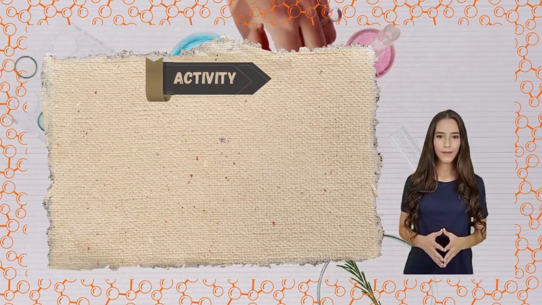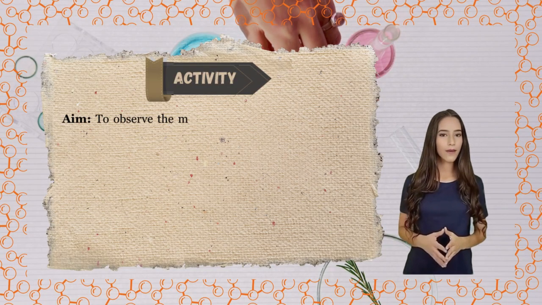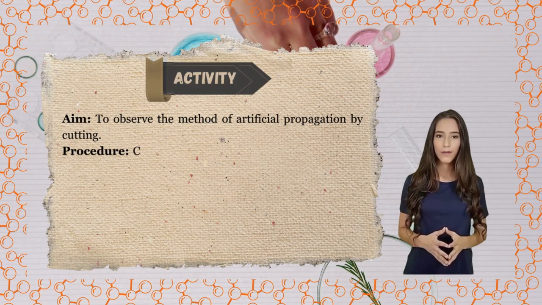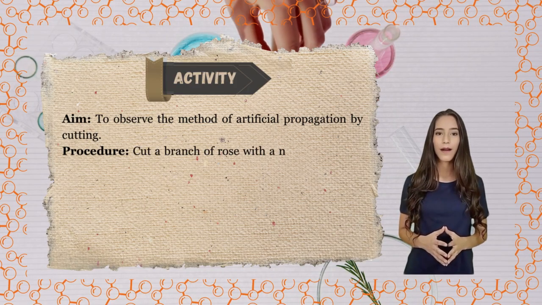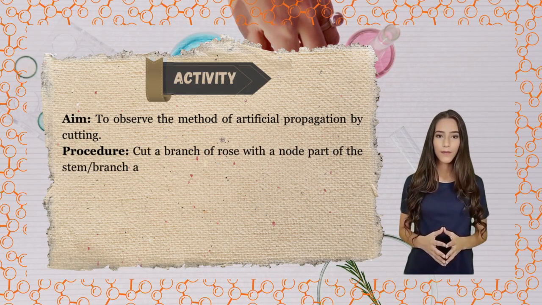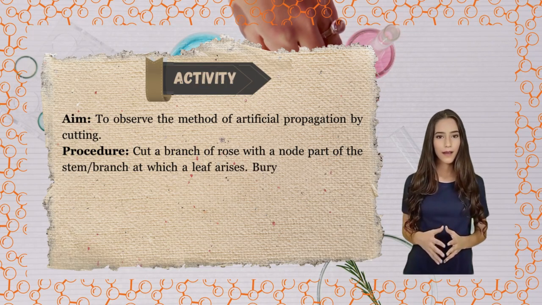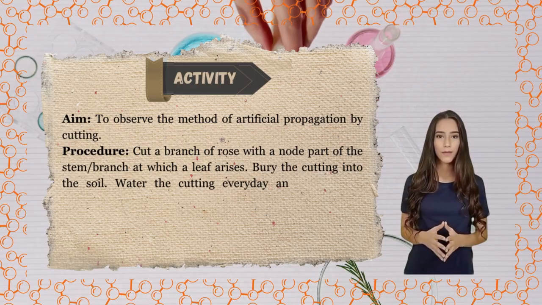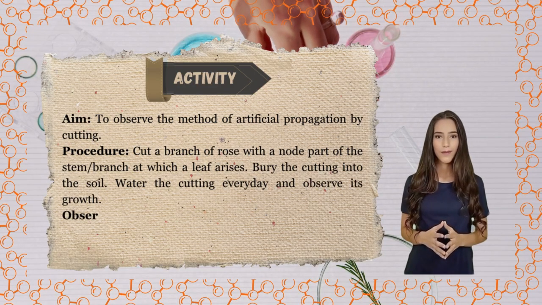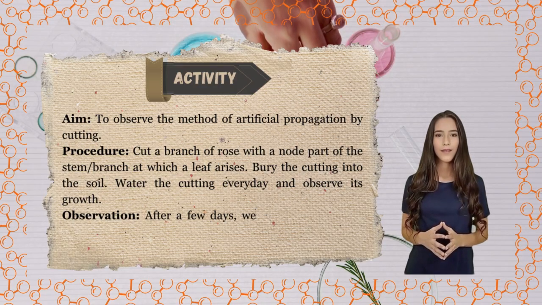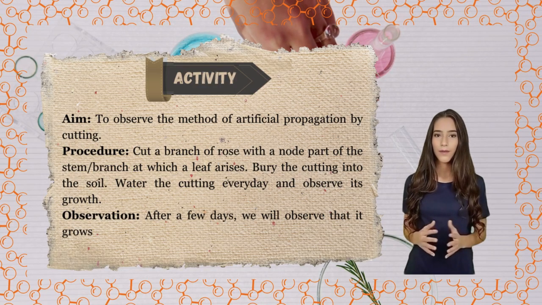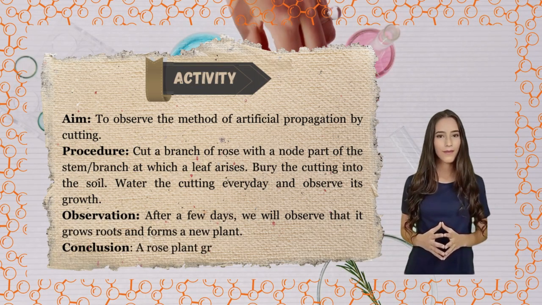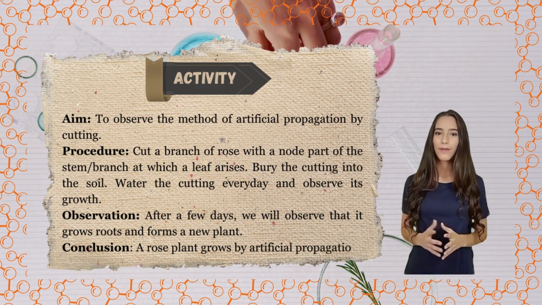Activity. Aim: to observe the method of artificial propagation by cutting. Procedure: cut a branch of rose with a node part of the stem branch at which a leaf arises. Bury the cutting into the soil. Water the cutting every day and observe its growth. Observation: after a few days, we will observe that it grows roots and forms a new plant. Conclusion: a rose plant grows by artificial propagation.